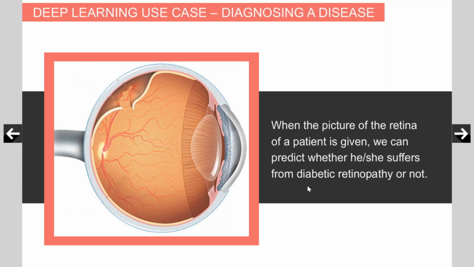But see, if the disease is at an advanced stage, any doctor can easily diagnose. But when the disease is at the beginning stage, sometimes the doctors themselves struggle to decide whether the disease is present or not. In all such cases, deep learning software come to the rescue of the doctor.